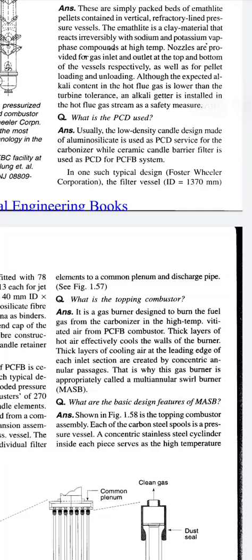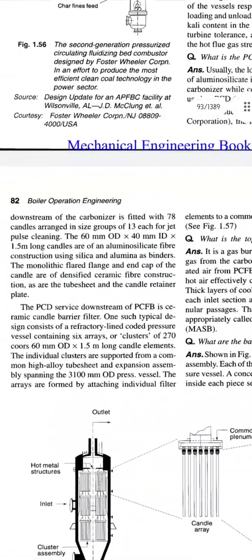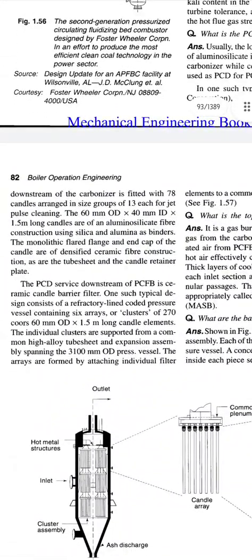In one such typical design by Foster Wheeler Corporation, the filter vessel ID equals 1370 mm. Downstream of the carbonizer it is fitted with 78 candles arranged in six groups of 13 each for jet pulse cleaning.